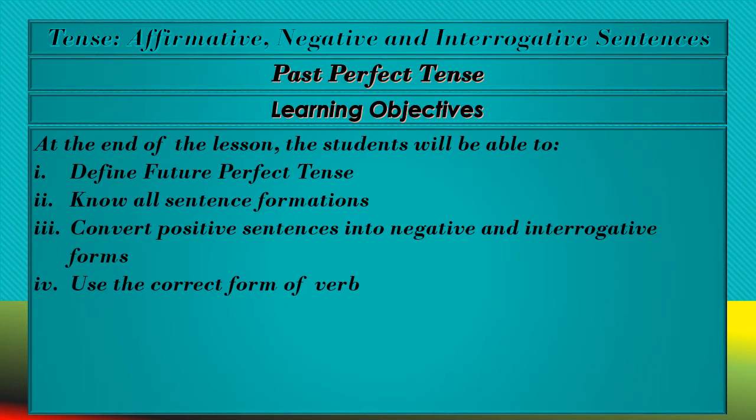First, I am stating the learning objectives of today's lesson. At the end of the lesson, the students must be able to: 1. Define future perfect tense, 2. Know all sentence formations, 3. Convert positive sentences into negative and interrogative forms, 4. Use the correct form of verb.